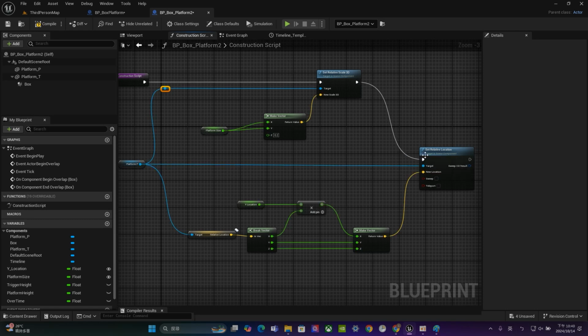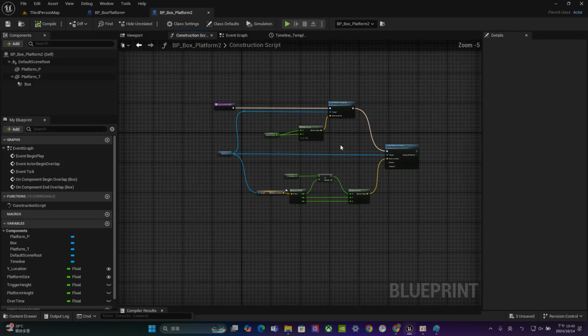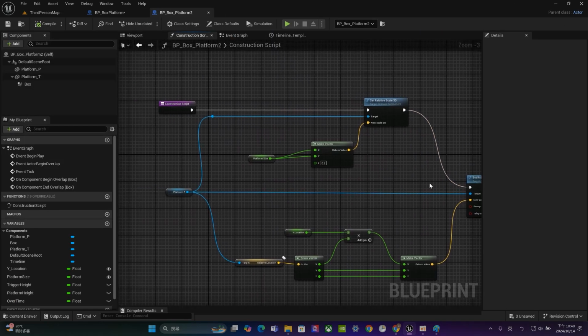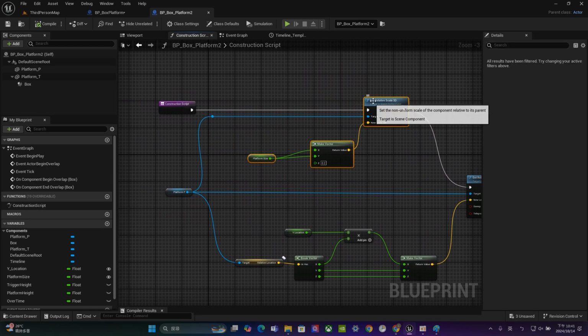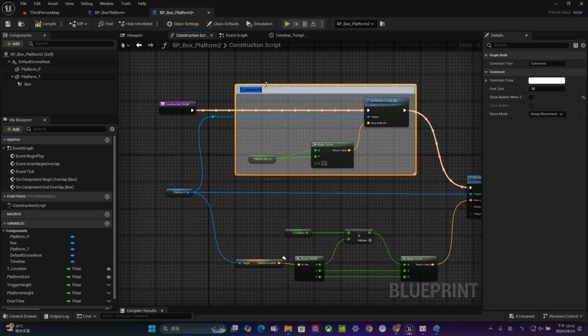Alright? And also don't forget this one. I think we forgot this. Okay? Connect here to the related location, so it will work. Okay, so it works. And second thing is, we can try to make some annotations for that. So for example, this one, choosing overplan, right click, create comment from selection. And it will tell you, okay, this is for